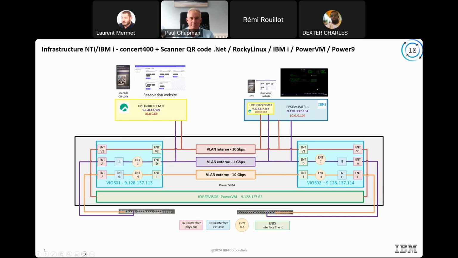And when you are in the container, you cannot reach the IBM i partition through the IP because the container doesn't see this IP. It's only the connector that has the IP and the name and the password of the user to connect to the IBM i partition.